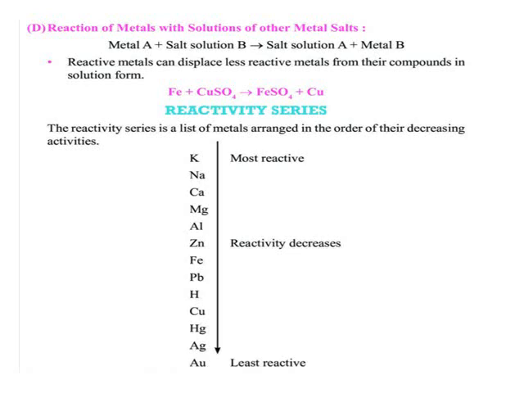The reactivity series is a list of metals arranged in the order of their decreasing activities. This is a very important series, and you can use it to compare any two metals for their reactivities.